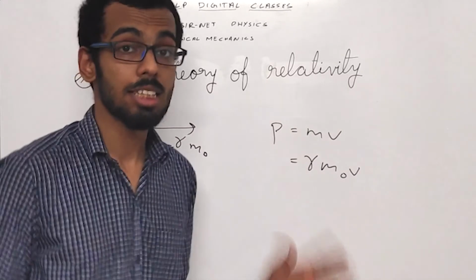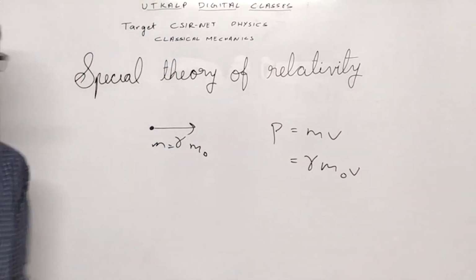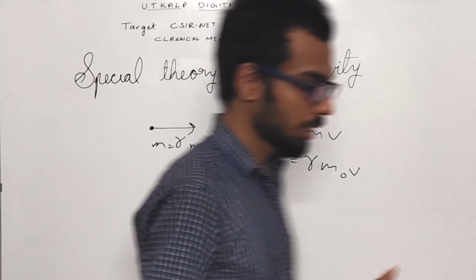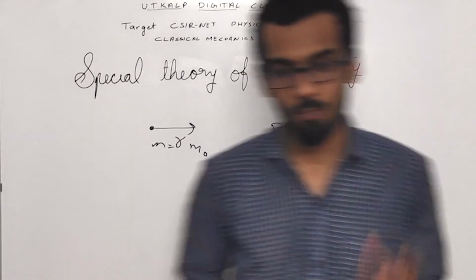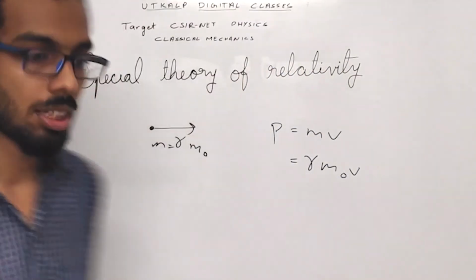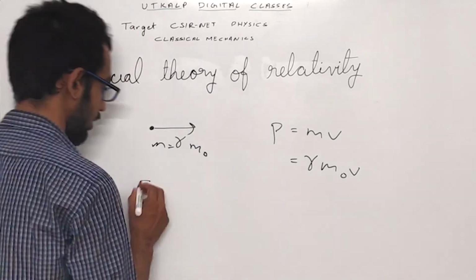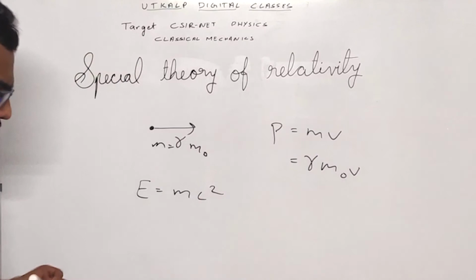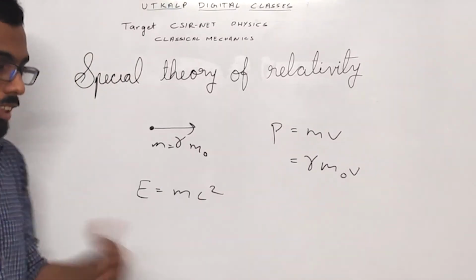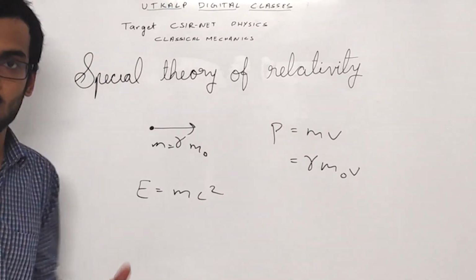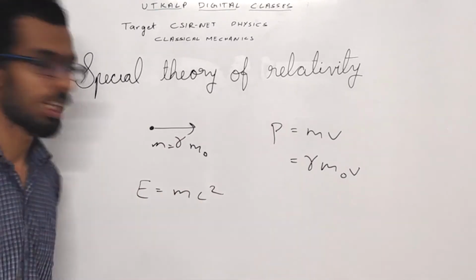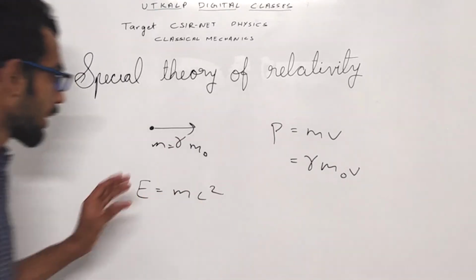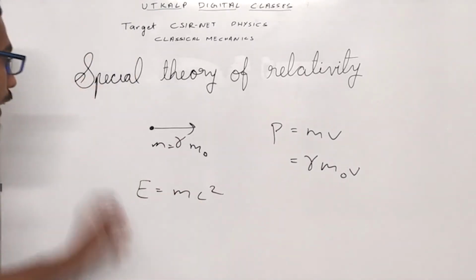By Einstein's energy mass equivalence, the energy of every object with a mass is given as E equal to mc square, whether it is at rest or moving, whatever the corresponding mass is, into c square.